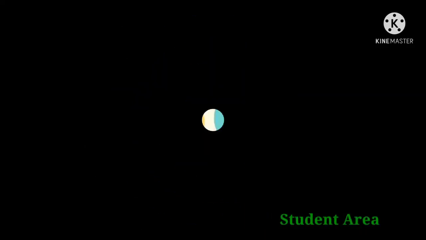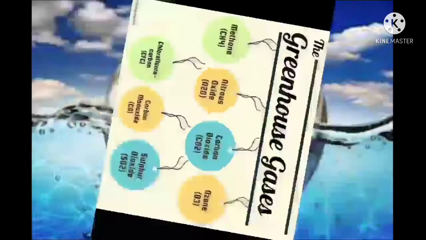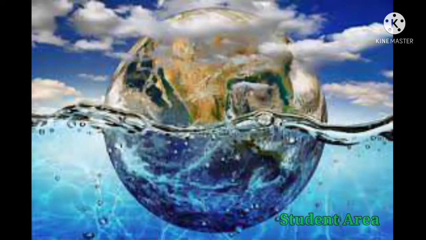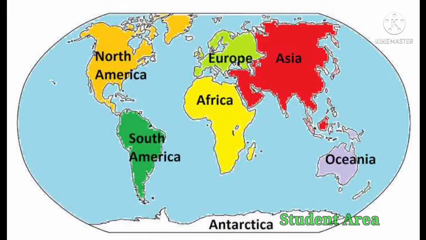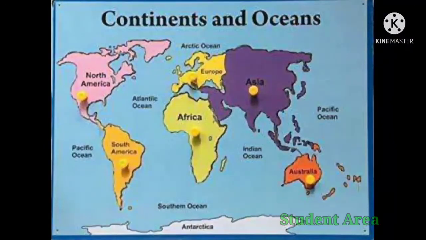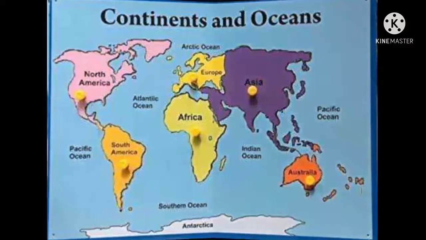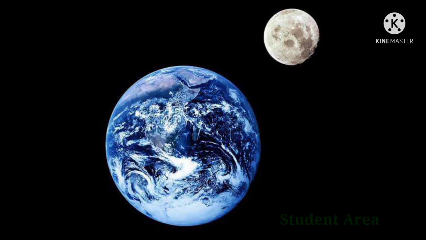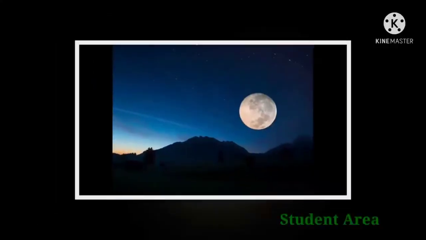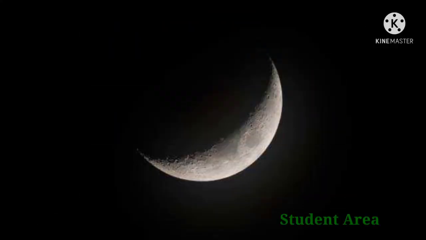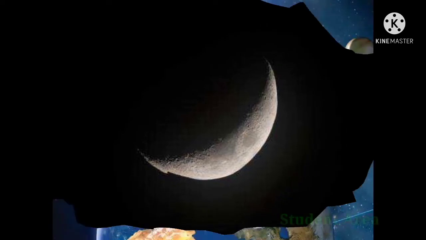And greenhouse gases in the atmosphere like carbon dioxide trap a part of the energy from the sun close to the surface, and it is the densest planet in the solar system. And Earth's surface is traditionally subdivided into 7 continents, and these continents are surrounded by 5 major bodies of water. Already we know about it. That is Arctic, Atlantic, Indian, Pacific and Southern Oceans. Earth has only one natural satellite, that is the moon, which orbits the planet at a mean distance of 3,84,000 kilometers. This moon is one of the biggest natural satellites in the solar system.